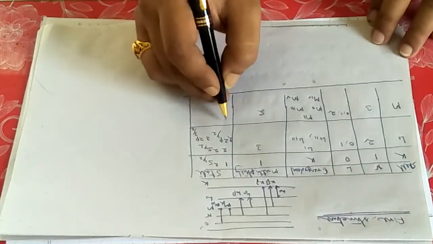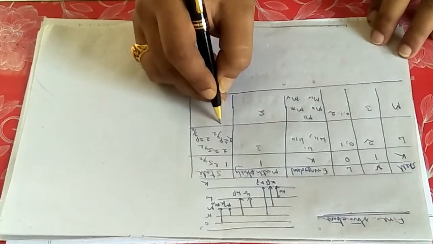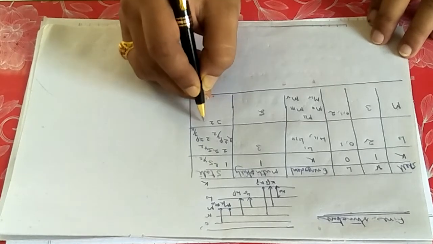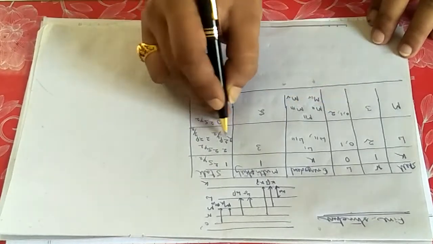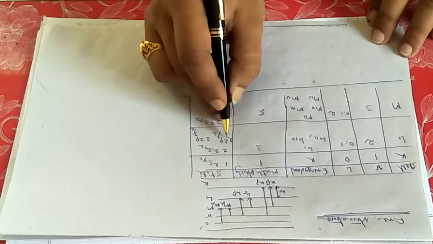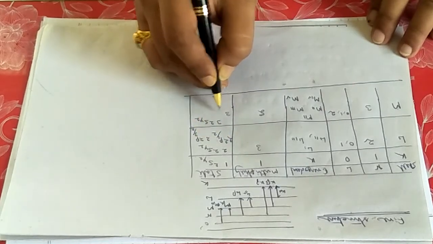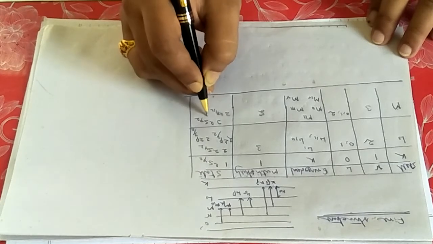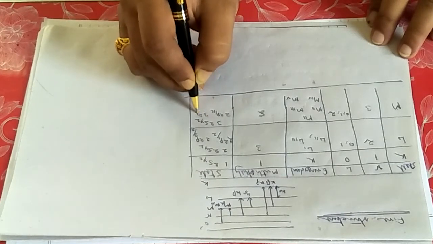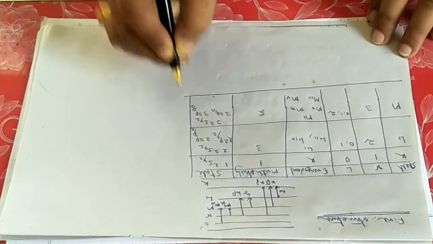So you got it. First state, as usual, it will be 3 2s half. Then for the second, for 1, we already understood, only instead of 2 there will be 3: 3 2p half, 3 2p 3 by 2.